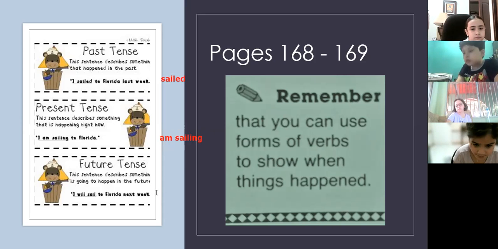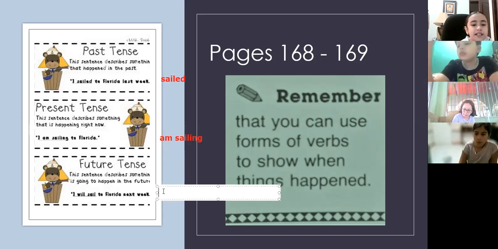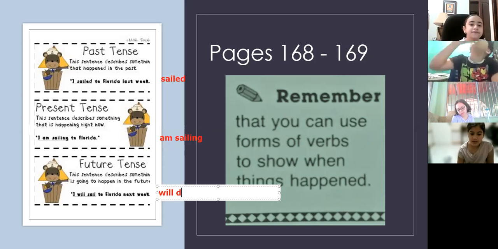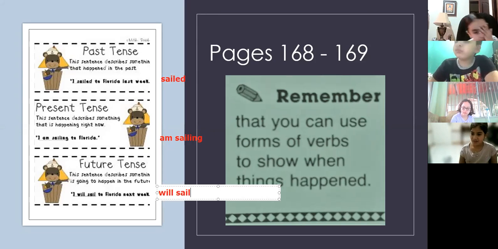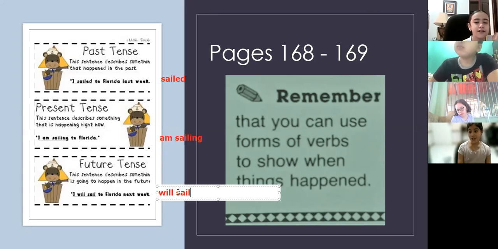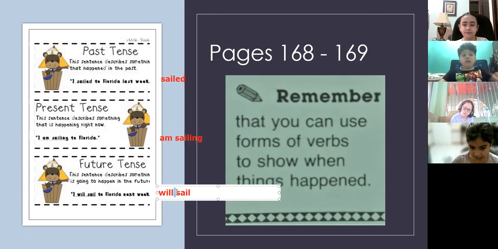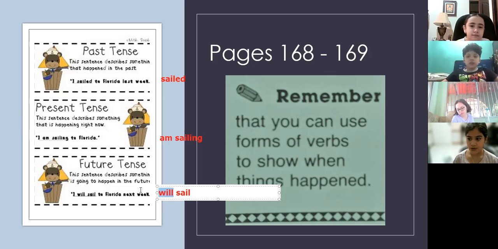And what about the future? I will sail to Florida. Will sail, that's right. How do you know that it's in future, this sentence? Because it has will, that's right. So you have will. It's in the future.